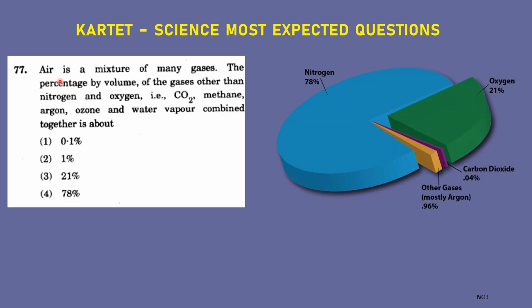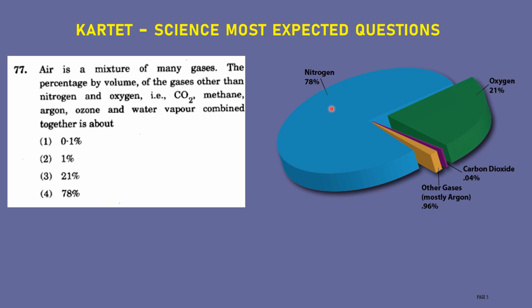Next question. Air is a mixture of many gases. The percentage by volume of the gases other than nitrogen and oxygen. Here they are asking, other than nitrogen and oxygen, what is the percentage of other gases like carbon dioxide, methane, argon, ozone, water vapor combined together? Option 1, 0.1%, option 2, 1%, option 3, 21%, option 4, 78%.